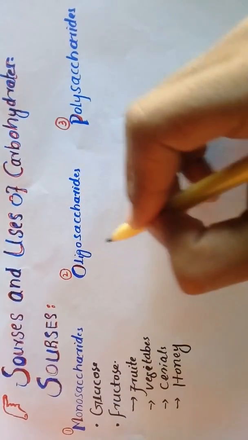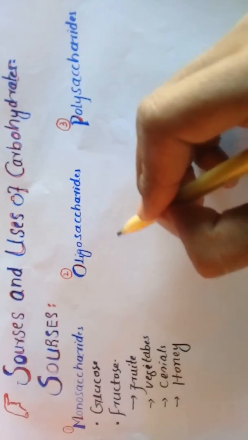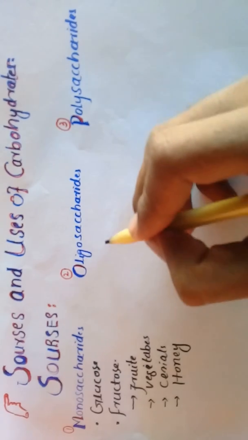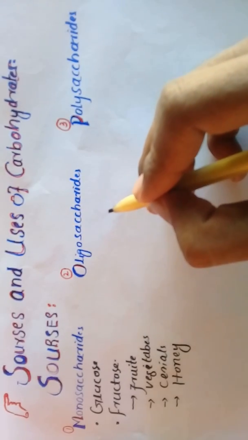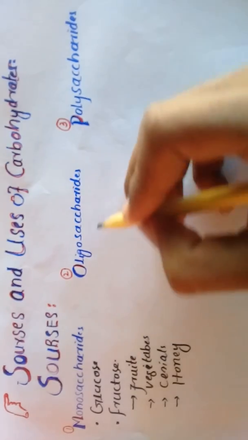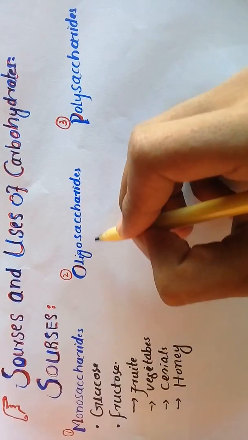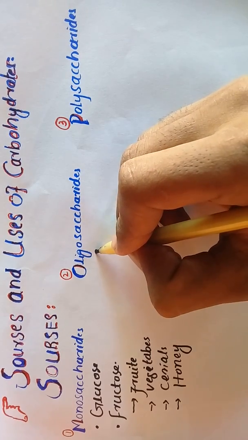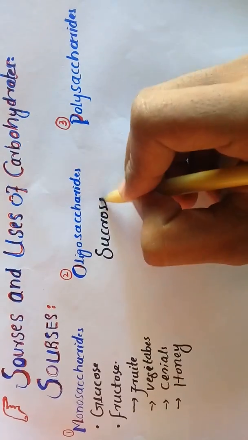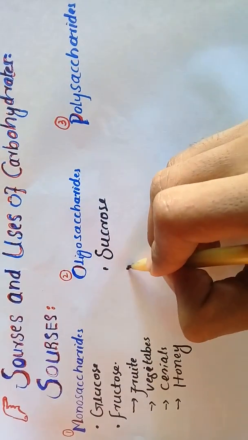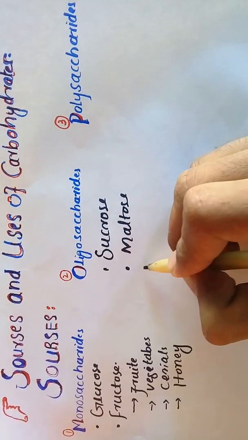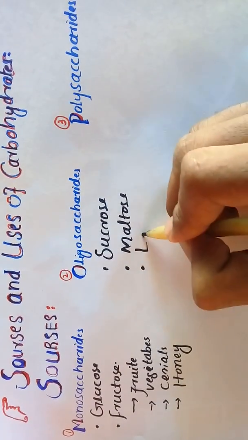And what are oligosaccharides and where are they obtained? Oligosaccharides are the combination of two or more, up to 10 monosaccharides, and I will write some examples of oligosaccharides, such as sucrose, maltose, and lactose.